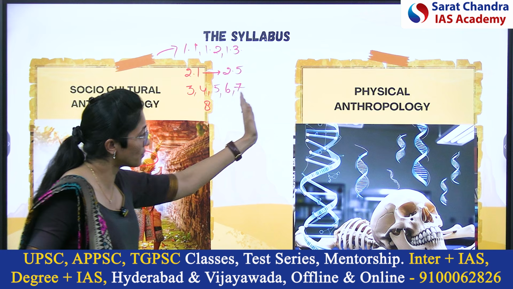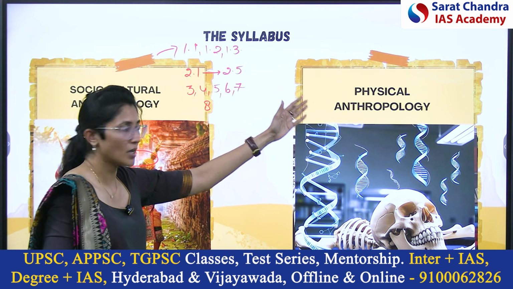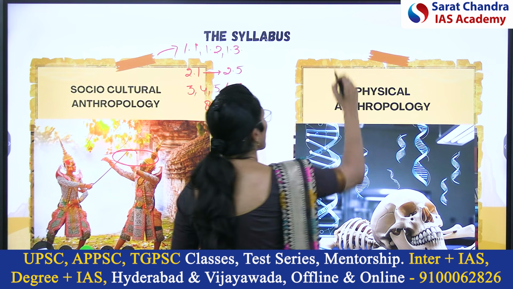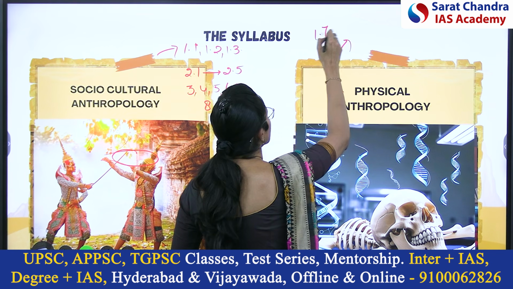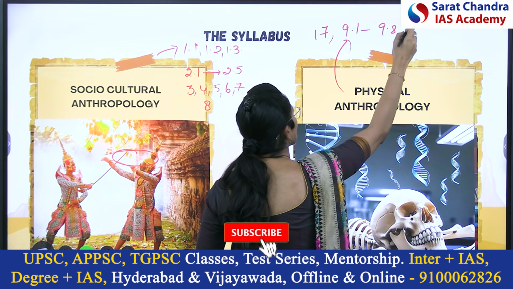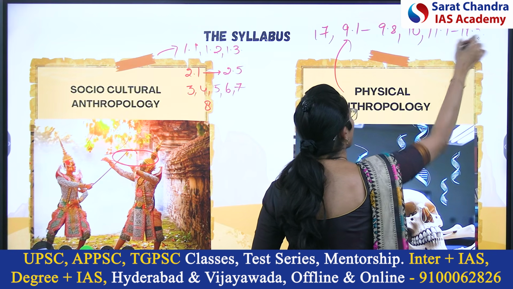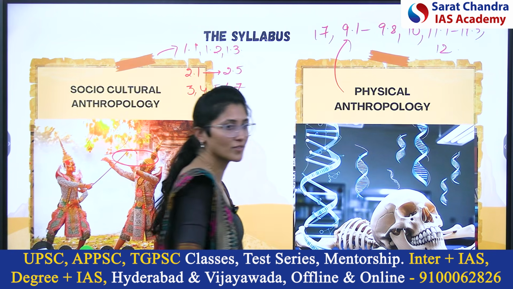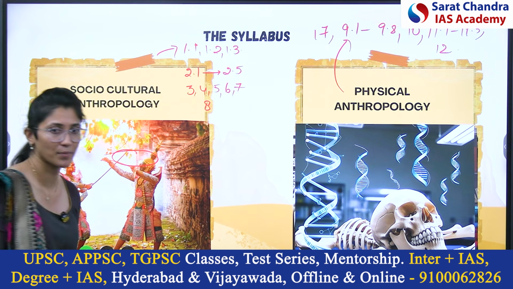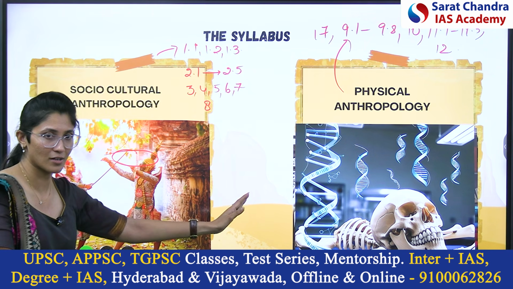Paper 2 we have again in paper 1, the next important part is physical anthropology. Physical anthropology we have the chapters like 1.7, 9.1 to 9.8, 10, 11.1 to 11.3, 12. These are the topics from physical anthropology, paper 1.